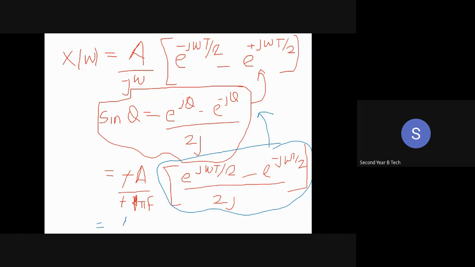So it is a upon pi f sine. Yes, what is the value of theta in this case? Omega t. Yes, it is nothing but omega t by 2. मैम वो पाई एफ कहाँ से है? मैम एक बार बताओ. ये जो ओमेगा है ना, ये वाला ओमेगा, this omega is equal to what? Omega is nothing but it is equal to 2 pi f, right?